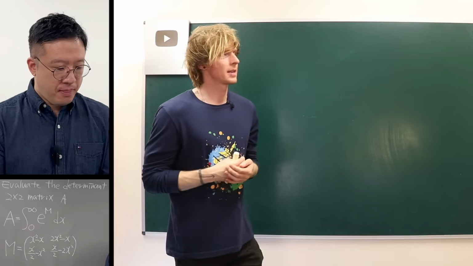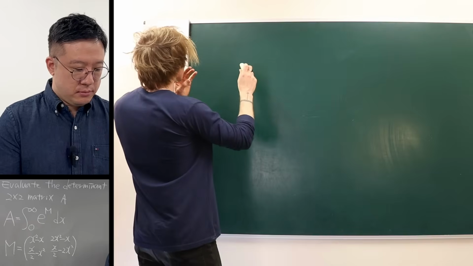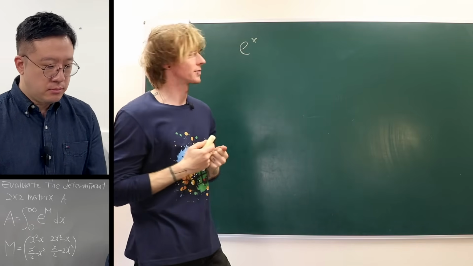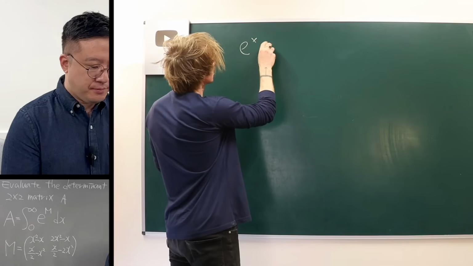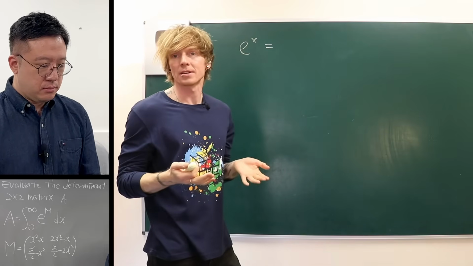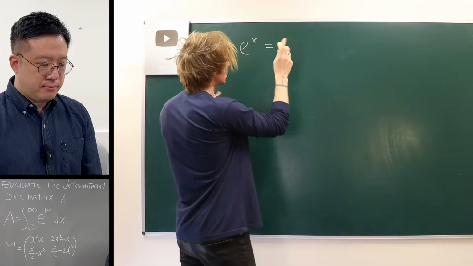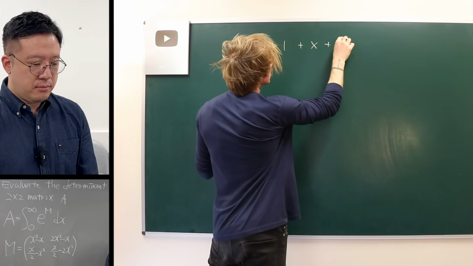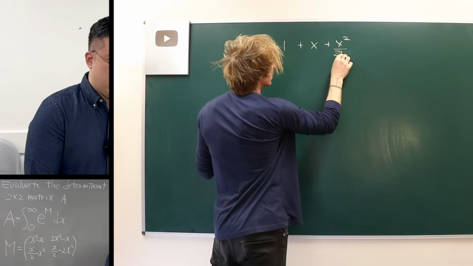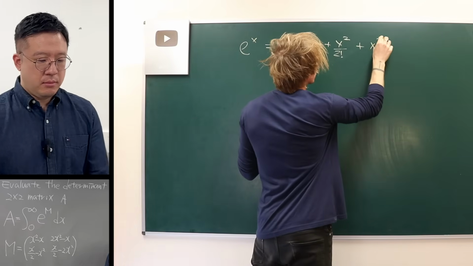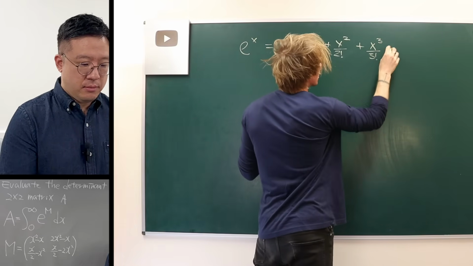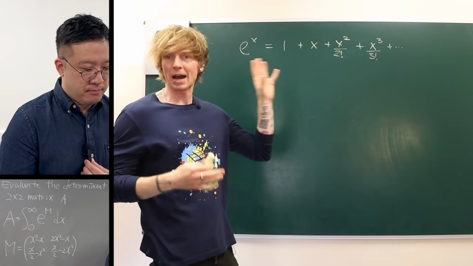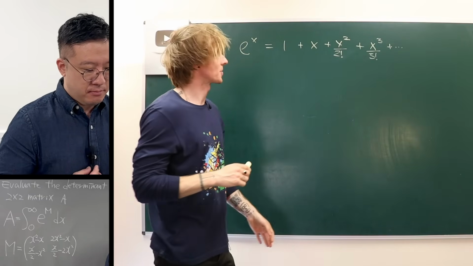So I think let's start by saying, well, if I have e to the power of x, the classic exponential function, then this can be written as a power series. So for, let's say, x is just a number, then it's 1 plus x plus x squared over 2 factorial plus x cubed over 3 factorial. And then we just do this all the way to infinity. So this is our typical power series for the exponential function.